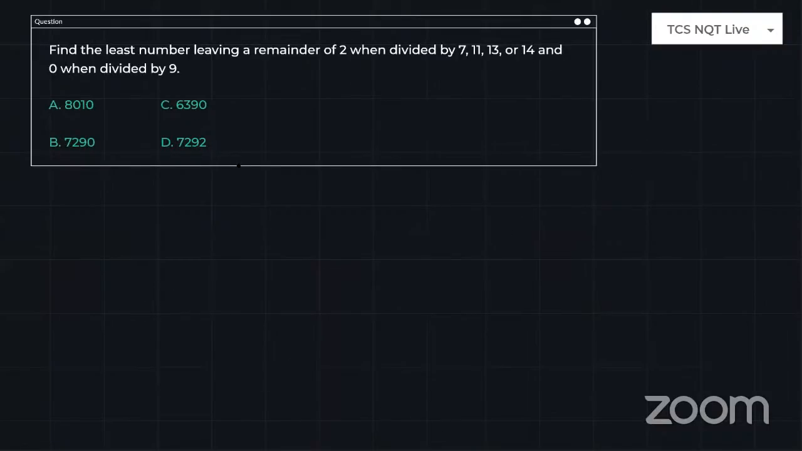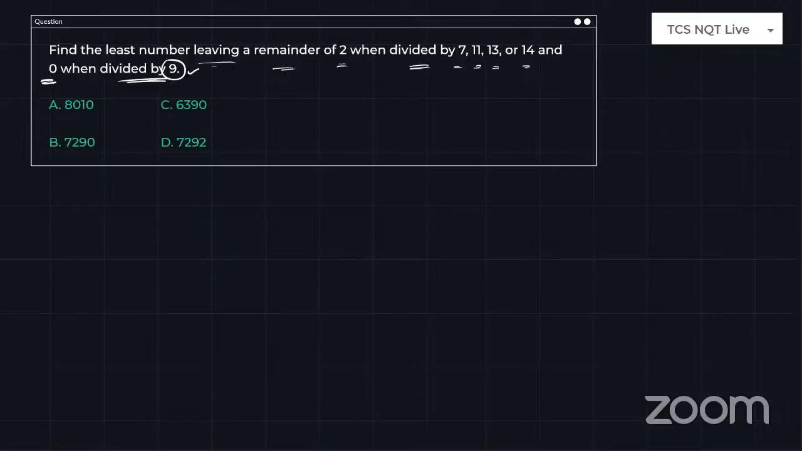Okay, guys, just look into the next question. Again, the problem depends on number system. As we analyzed the previous slots, I have come up with around 4 questions based on number system. Find the least number leaving a remainder 2 when divided by 7, 11, 13 or 14, and 0 when divided by 9. For this type of problems, I'll always suggest go through options and divisibility rules.